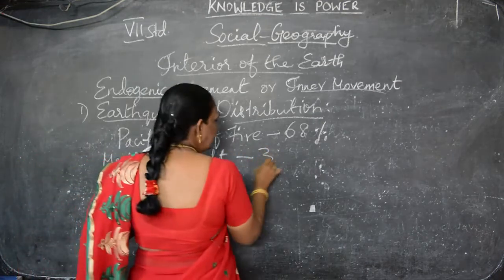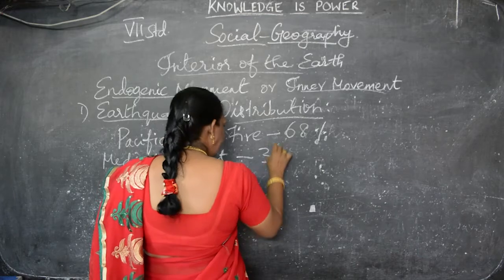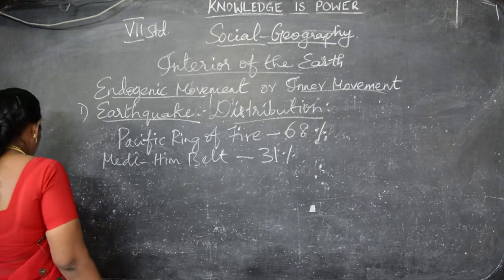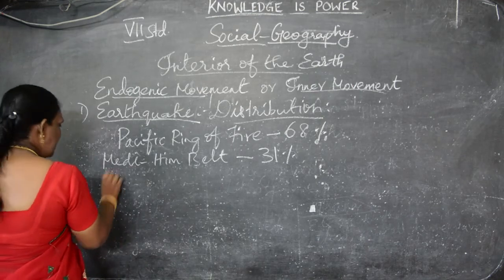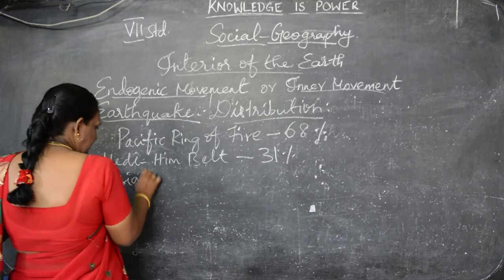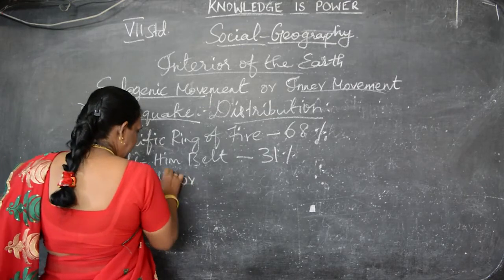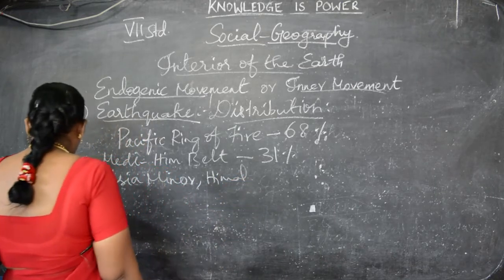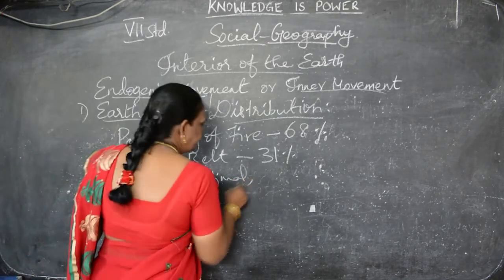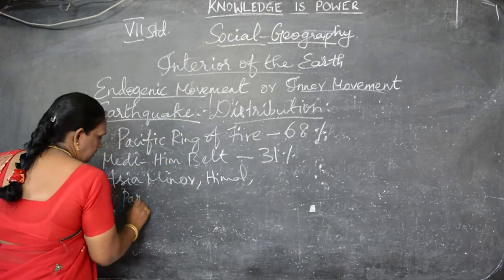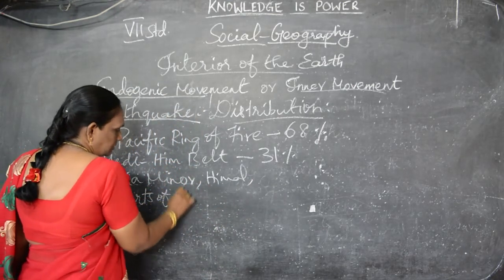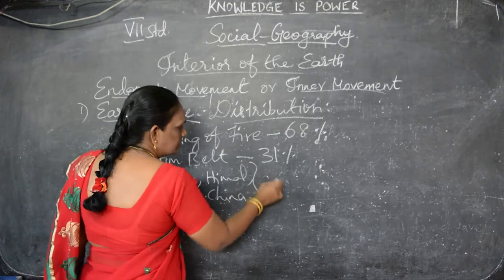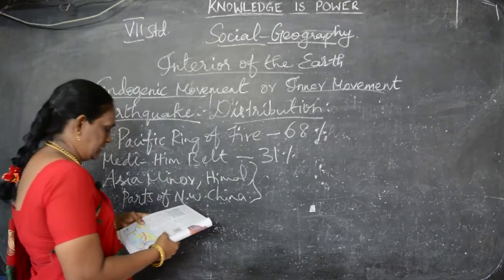In that area, we can see 31% of earthquakes. Another area is Asia Minor, the Himalayas, and parts of northwest China.